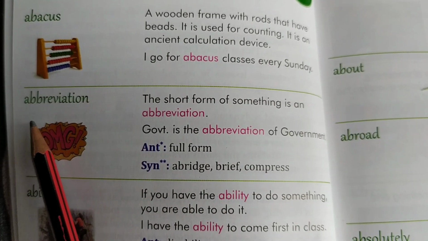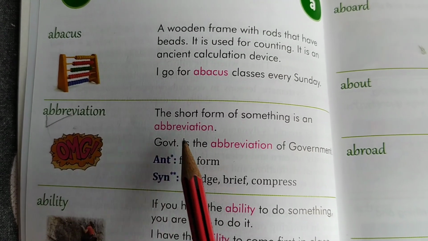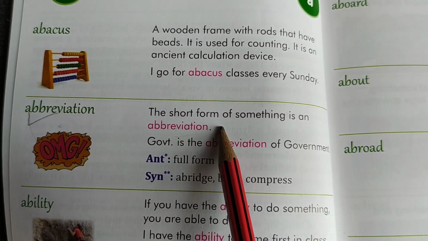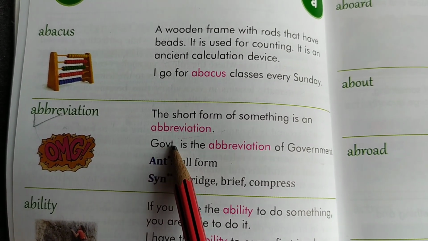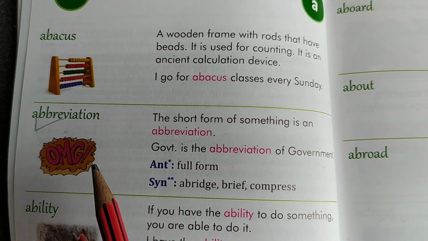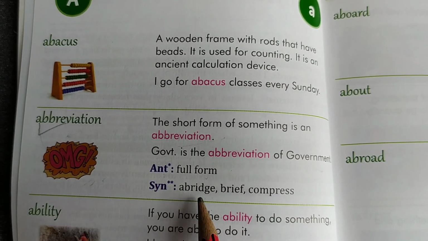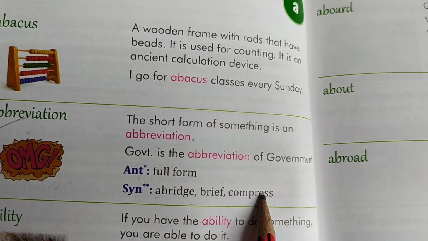Now open your dictionary. Abbreviation. What is abbreviation? Today's word is abbreviation. The short form of something is an abbreviation, like govt is the abbreviation of government. Antonym will be full form, the opposite word of this word, and synonyms: abridge, brief and compress.